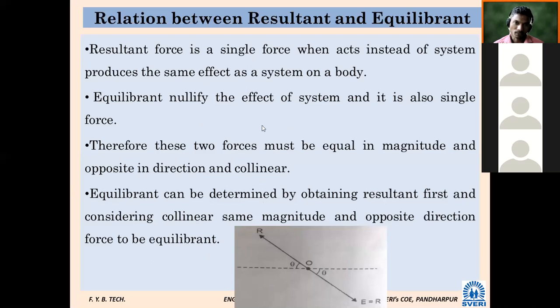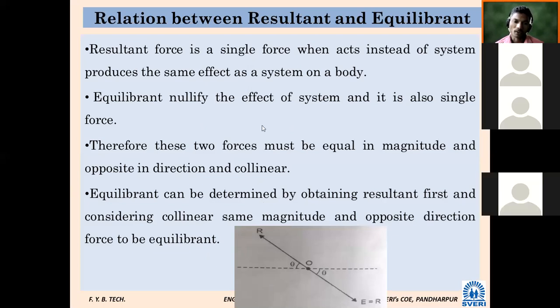And the relation between resultant and equilibrium is equal in magnitude and opposite in direction, the same as action and reaction. Whatever relation is there for action and reaction in a particular body, the same relation is there for resultant and equilibrium: equal in magnitude but opposite in direction.